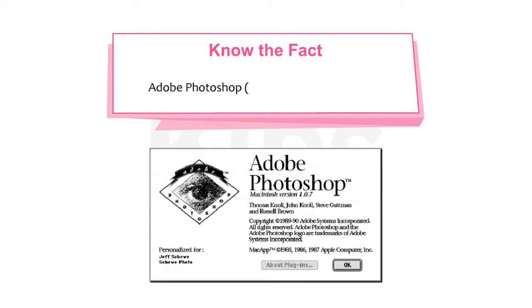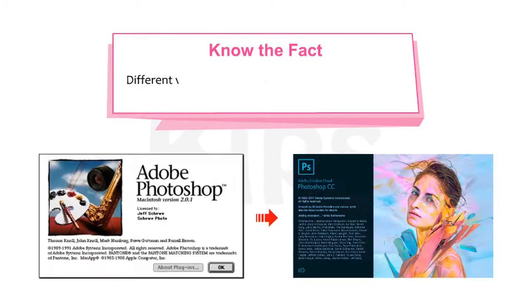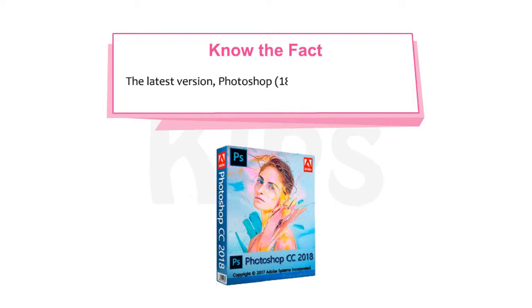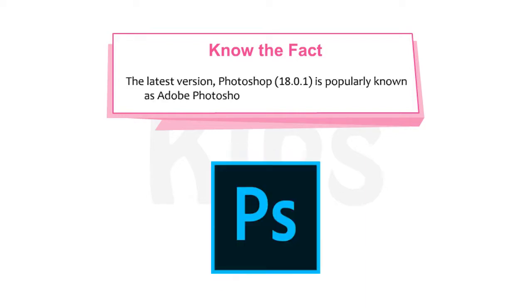Okay, know the fact. Adobe Photoshop 1.0 was launched in 1990. Different versions of Photoshop have evolved till now, from Photoshop 2.0 to Adobe Photoshop 19.1.16. The latest version, Photoshop 18.0.1, is popularly known as Adobe Photoshop CC, released in August 2018.